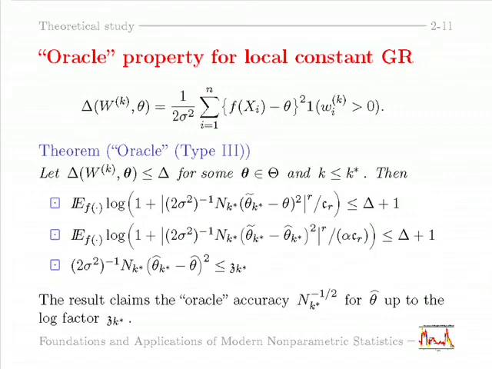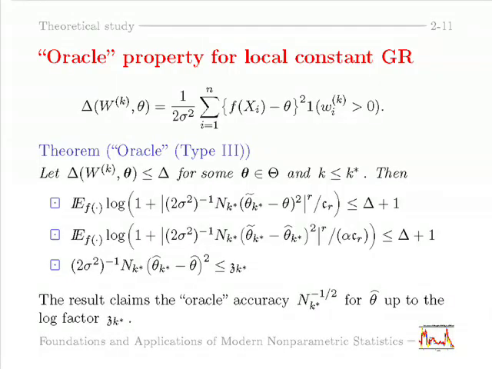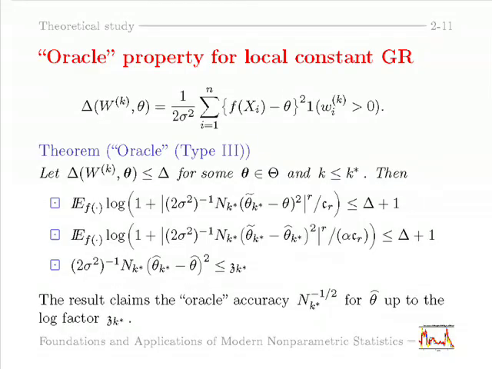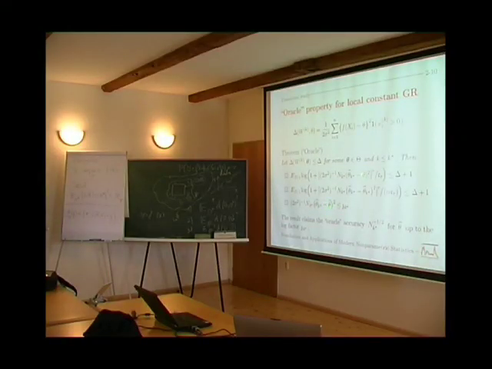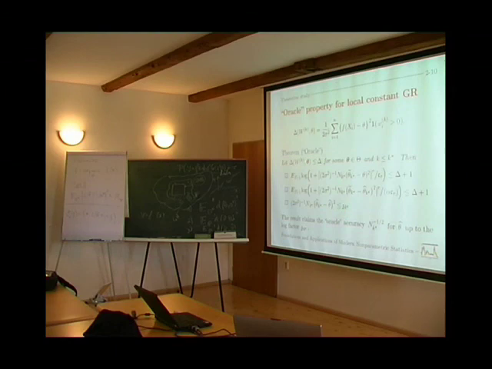This is just one illustration, one picture. Not very good. So the oracle property can be illustrated for Gaussian regression. If we repeat this theorem for Gaussian regression, you see again that the oracle minus the true value is of order nk star to the minus 1/2. This difference again is of the same order, and this difference again is of order nk star to the minus 1/2. And this means the oracle deviates from the true value by nk to the minus 1/2. So you have the optimal quality up to this factor zk.